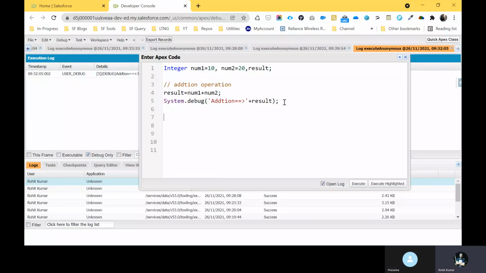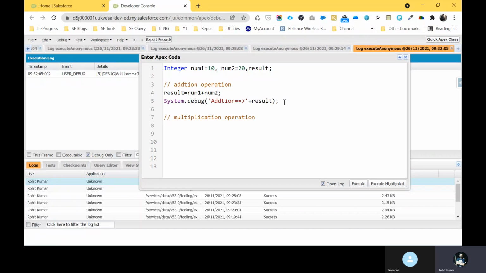But my other operation is multiplication. So how to perform the multiplication operation?